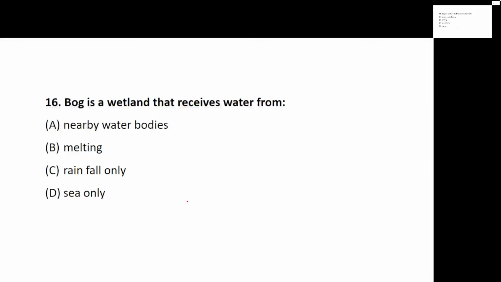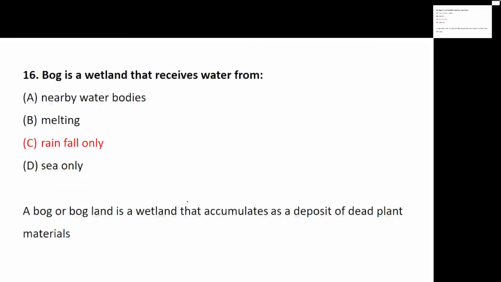Is it because of nearby water bodies? Is it because of melting ice? Is it because of rainfall only, or is it because of sea only? So yes, let's see. When we talk about a bog, a wetland, it receives water because of rainfall. So if you are not aware what a bog is, it's a wetland that accumulates the deposit of dead plants and materials. So yes, it receives water only from rain.